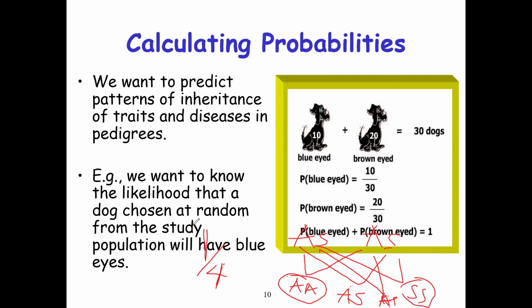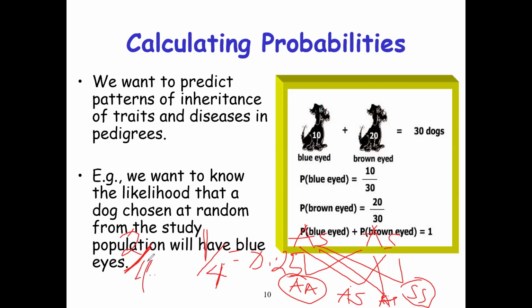Of course, when you take 1 over 4, it will give you 0.25. And then, what is the probability of giving birth to a carrier? There are 2 out of 4, so it is 2 over 4, which is 0.5.